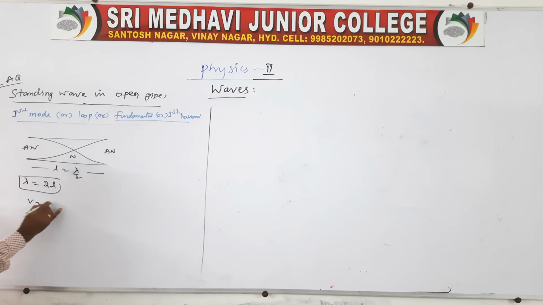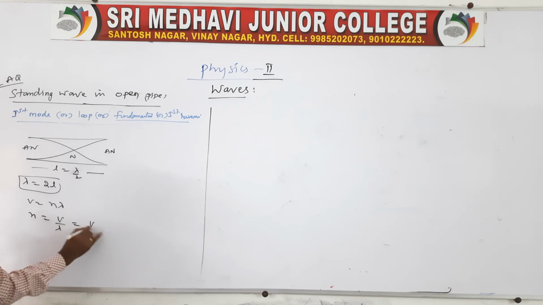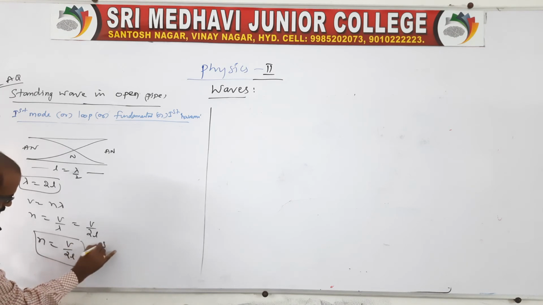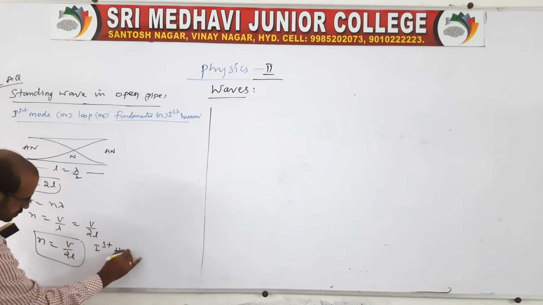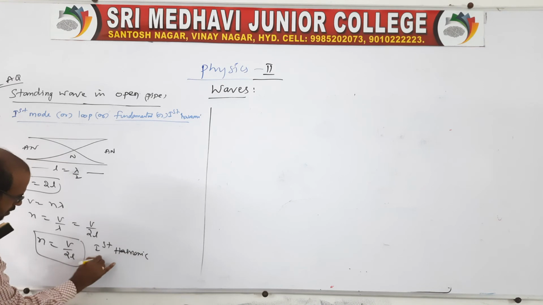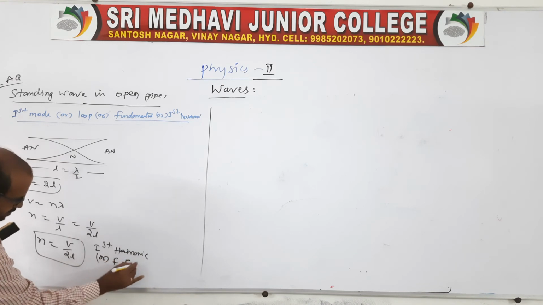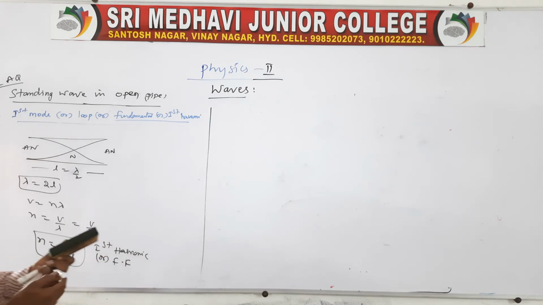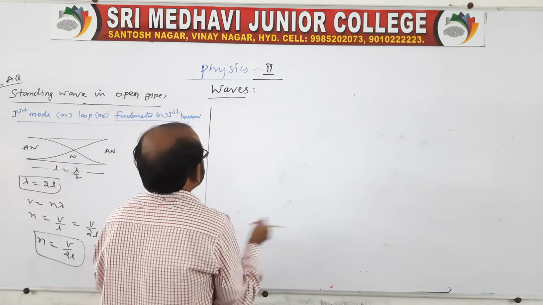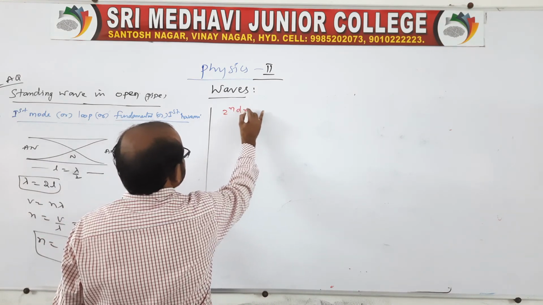And here V is equal to n lambda. So n is equal to V by lambda. Therefore n is V by 2L. This we can call the fundamental or first harmonic, or we can call it the fundamental frequency. Clear? And you go for the second one like that only. Second mode, yes, it is also possible.